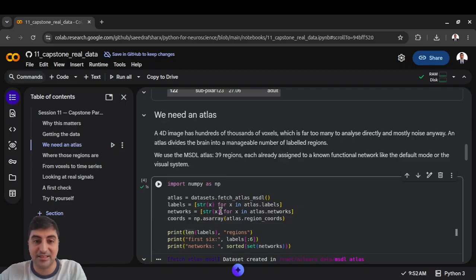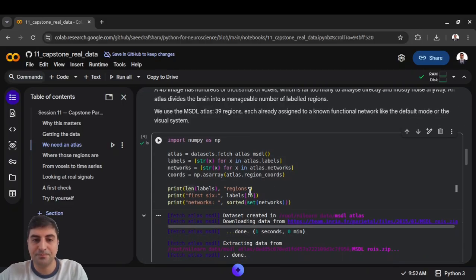So we use an atlas, which divides the brain into labeled regions. We are using one called MSTL, with 39 regions, each already assigned to a known functional system, such as default network, visual network, motor network, and so on. In order to do so, we fetch the atlas we want from the datasets we just imported from Nilearn.